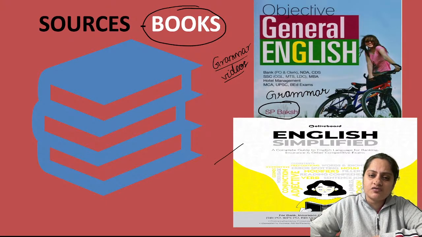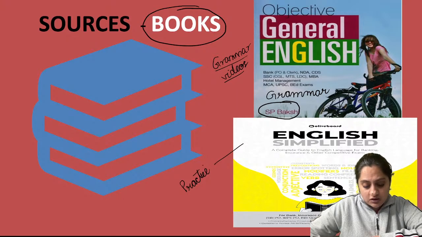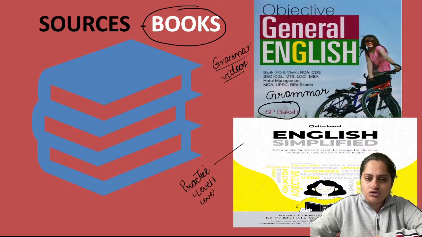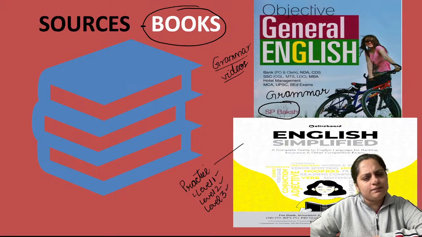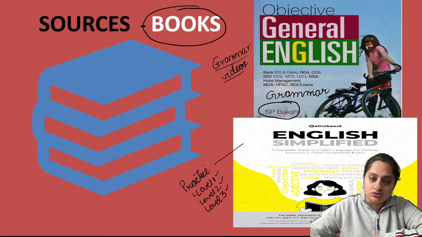For practice, if you want a book, then English Simplified from Oliveboard is a very good practice book. The special part of this book is that it is divided into levels. For example, level 1 for basic beginners practice, then level 2, level 3. So practice as per level. If you do the questions level-wise, you will know where you are comfortable. Okay, I'm understanding level 1, now I have to practice level 2. The best part about the book is that it has all the topics and good practice questions.